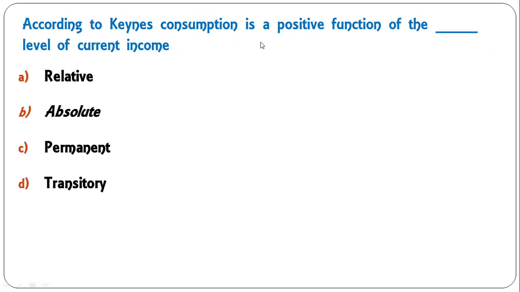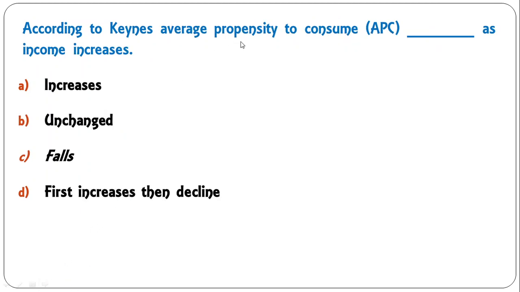According to Keynes, consumption is a positive function of dash: level of current income, relative level of current income, absolute level, permanent, or transitory. So here it is the absolute level of current income. According to Keynes, average propensity to consume dash as income increases: it increases, falls, or first increases then declines. It actually falls when income increases according to Keynes. So here C is the correct answer.